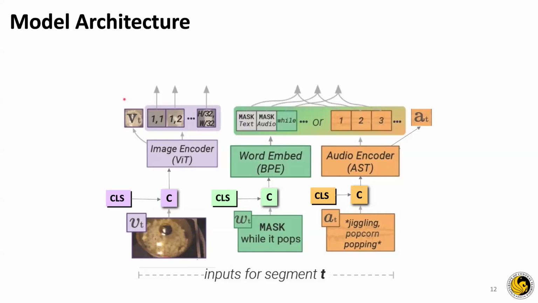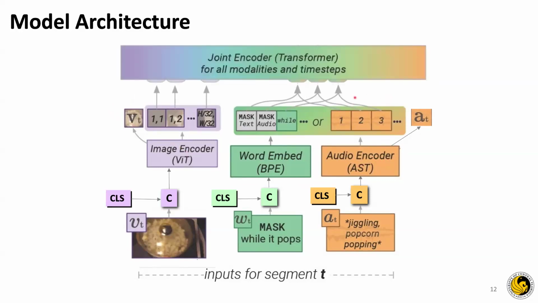Now, we provide the sequence level representation of the image and the text or the audio into the joint encoder. I will come to the audio section in the next slide, but we put in the sequence level representation of the image and the text or the audio into the joint encoder. Now the joint encoder contextualizes over all the modalities and the segments, and it gives us a prediction of the masks, audio mask as well as text mask.